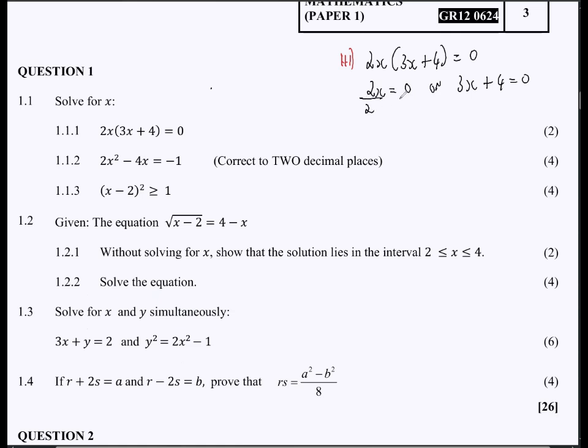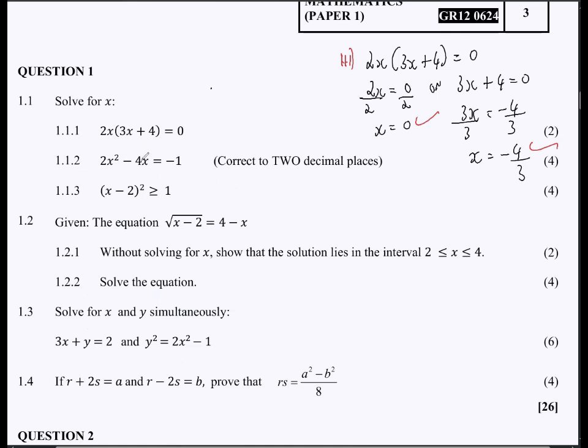Then obviously here, if you divide both sides by 2, your x will be equal to 0. And then here you need to transpose the positive 4, it becomes negative 4. Divide both sides by 3, then you have x is equal to negative 4 over 3. Now for these 2 marks, what they're going to mark here is x equals 0, and x equals negative 4 over 3, right? So that's basically what you do with that question right there. Nothing crazy, just that. Okay, so now we have 1.1.2.